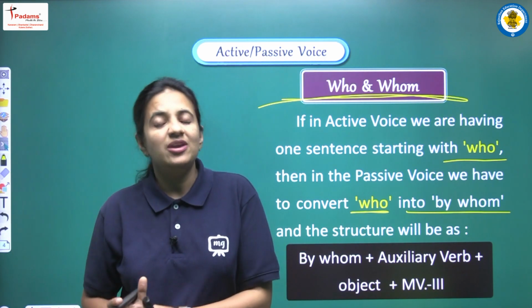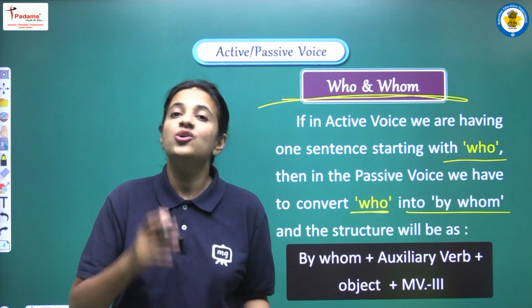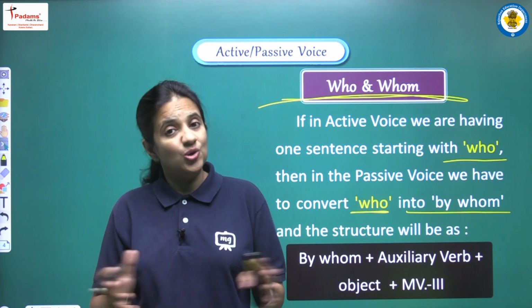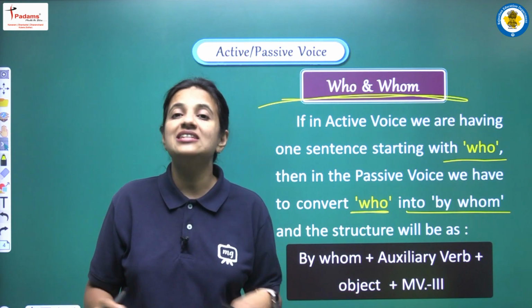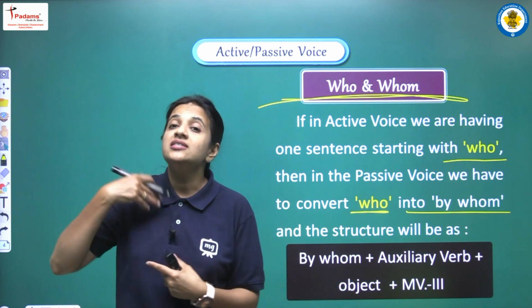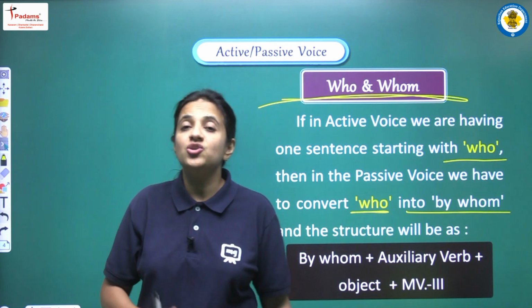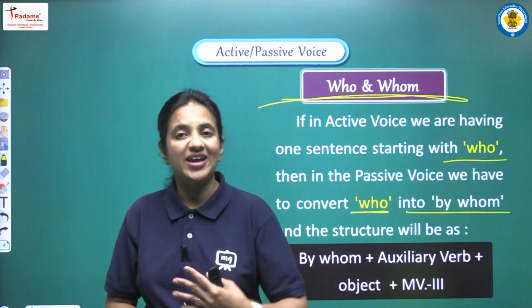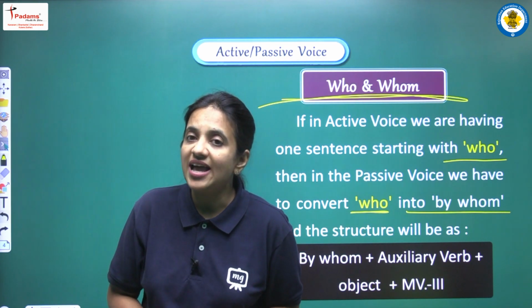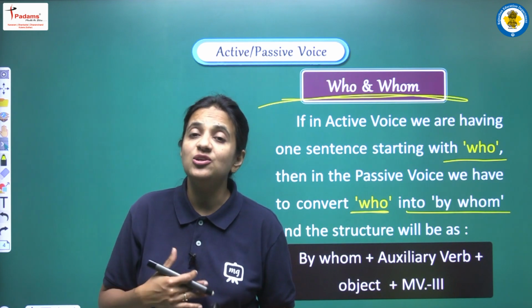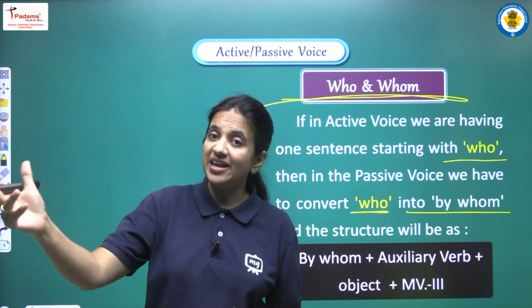So can you tell me what is the subject here in this sentence? Who is playing in the garden? What is the subject? No, there is no subject in the sentence. Why? Because the answer of who will be the subject, right? Subject कौन होता है? जो action का performer होता है, जो action का doer होता है. So what is the action here in this sentence? Action is to play, right? And you know I am asking that who is playing in the garden.